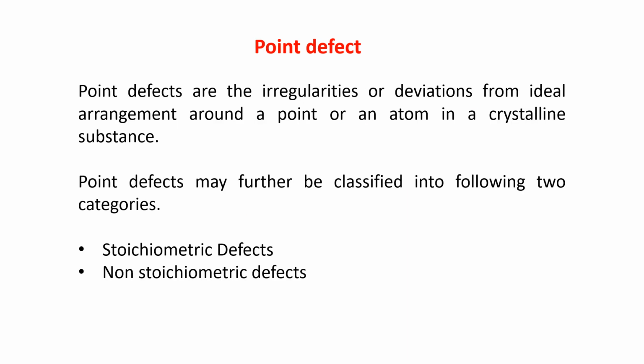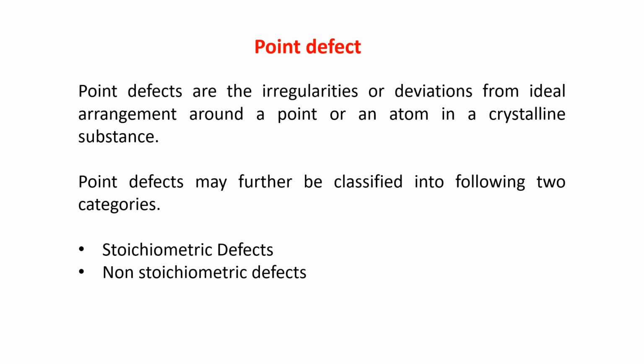Now next is coming to point defect. In point defect we are having two things that I told you. Just remember that slide, that is the flow chart I have given. Point defects are categorized into two categories. The one is stoichiometric and non-stoichiometric, and stoichiometric is having 4 and non-stoichiometric is having 3. All we will discuss. So first let us see what is point defect.